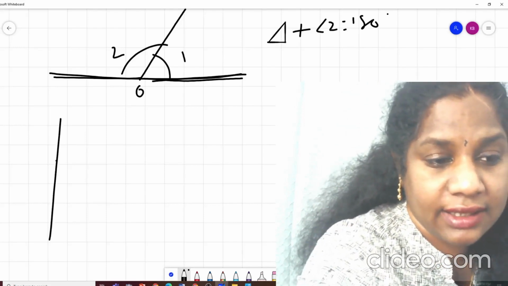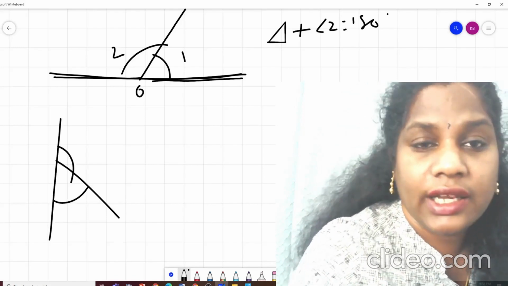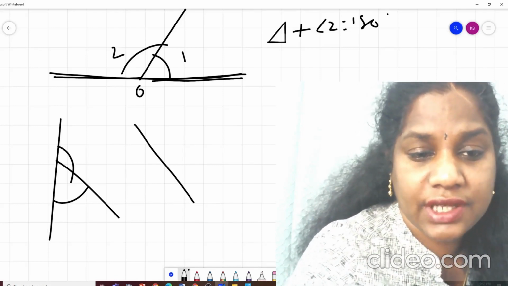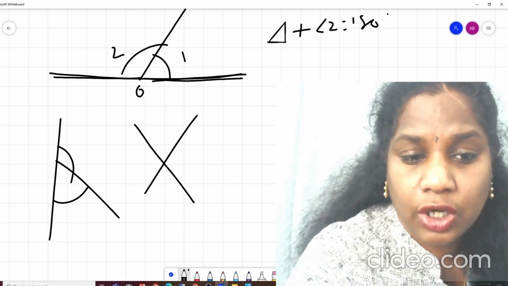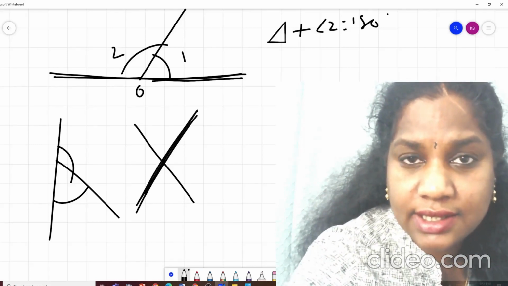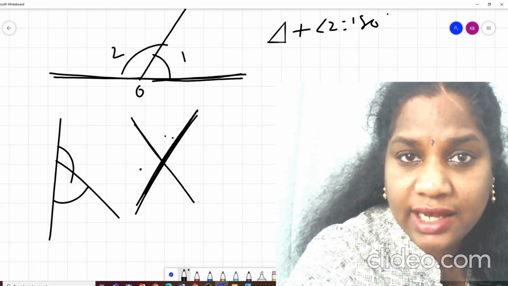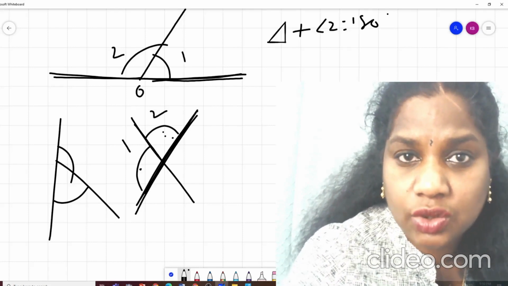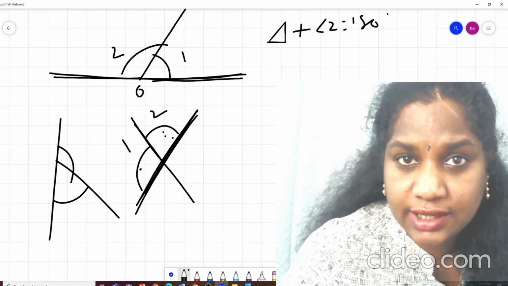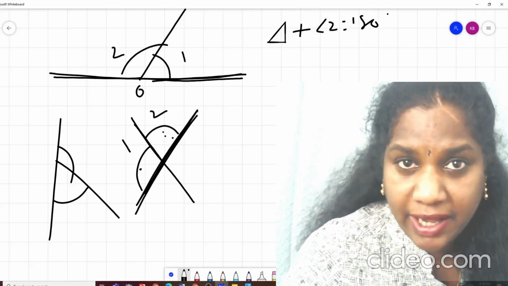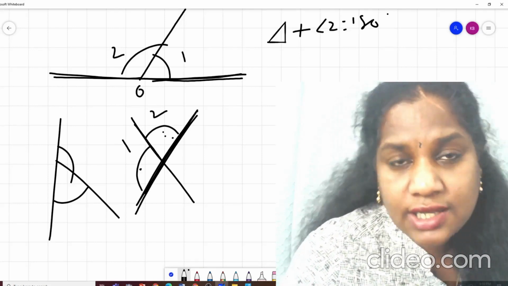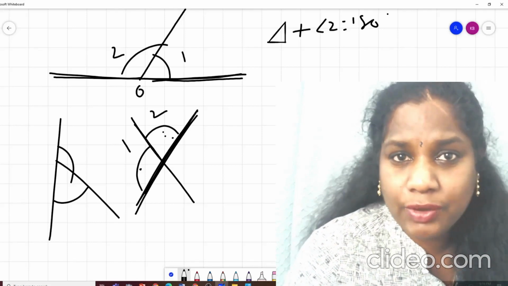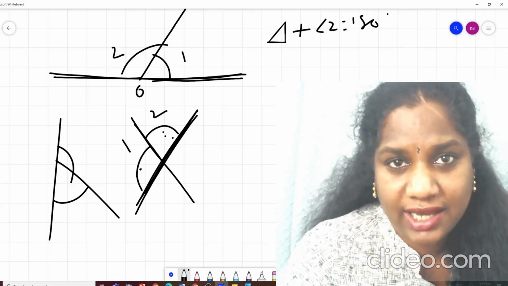Even if it is like this, these two are also linear pair angles. Okay, if you have some angles like this, now what you can say, this is a straight line, isn't it? And these two are adjacent angles. So you can say this angle plus this angle, angle 1 plus angle 2, is equal to 180 degrees. They are a linear pair. They are also supplementary angles. Correct? Linear pair should be very clear to you because it is very much similar to supplementary angles. Right?